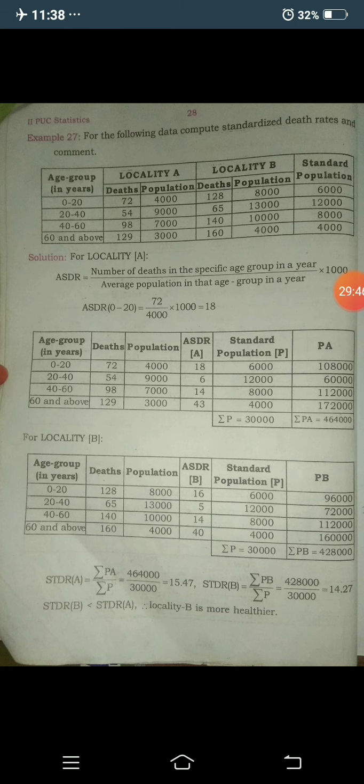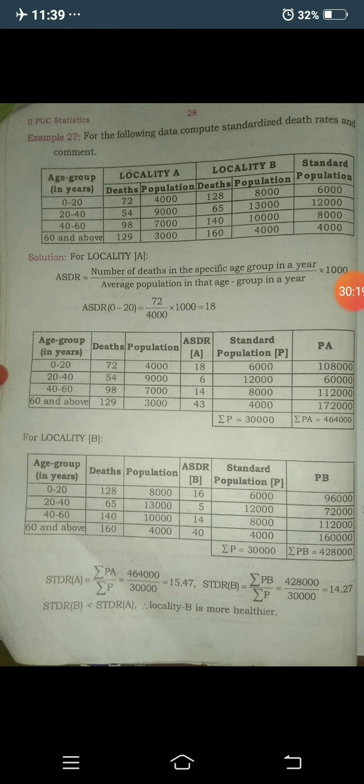The summation of P is 6,000 plus 12,000 plus 8,000 plus 4,000, which gives 30,000. And the summation of PA is 1,08,000 plus 60,000 plus 1,12,000 plus 1,72,000, which gives 4,64,000. Similarly you need to calculate the age specific death rate for locality B.